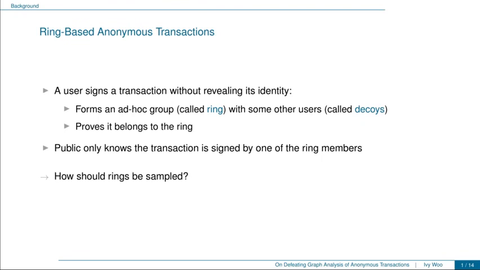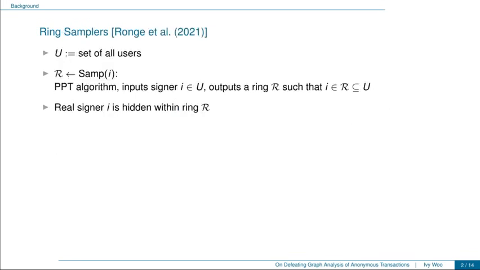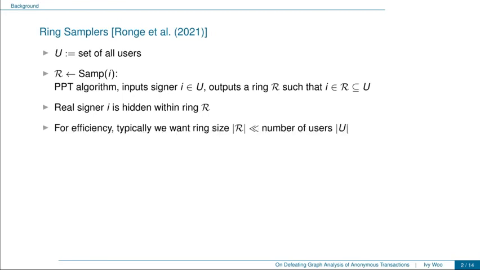Given this mechanism, a natural question would be how these rings should be sampled, which is the central focus of our work. To formalize this concept, in a previous work, Gronge et al. introduced the notion of ring samplers. Let U be the set of all users. A ring sampler is a probabilistic polynomial time algorithm which inputs a signer I in U and outputs a ring R such that I is in R and R is a subset of U. We see that the real signer I is hidden within the ring R. Typically, for efficiency reasons, we want the ring size to be much smaller than the number of users.